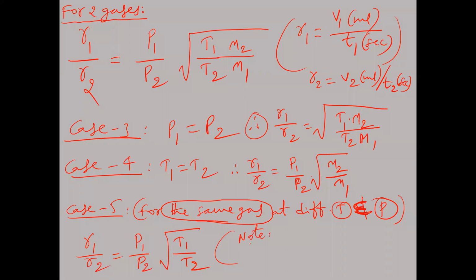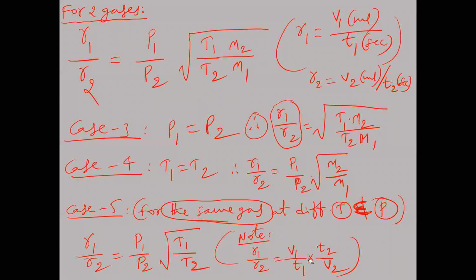that here R1 by R2 is nothing but V1 by T1 into T2 by V2. Wherever R1 by R2 is there, what can we write now? Volume of first gas by time taken by first gas into time taken by second gas by volume of second gas.